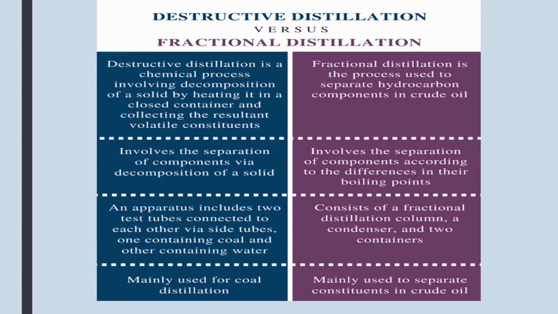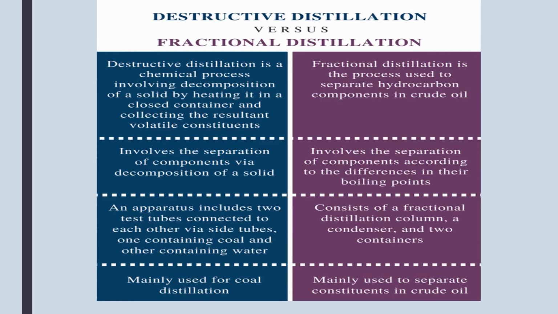So what is the difference between destructive distillation and fractional distillation? Destructive distillation is the decomposition of a solid by heating it in a closed container, and as a result volatile constituents are produced which are collected. Fractional distillation is the process used for the separation of the hydrocarbons present in crude oil, petroleum. It involves the separation of the components according to their difference in boiling point.